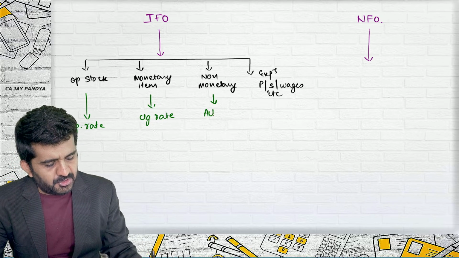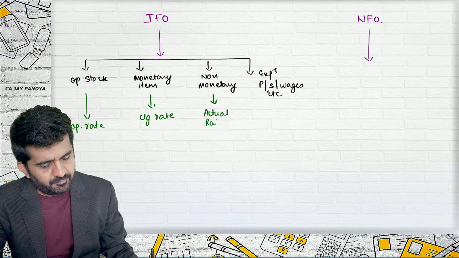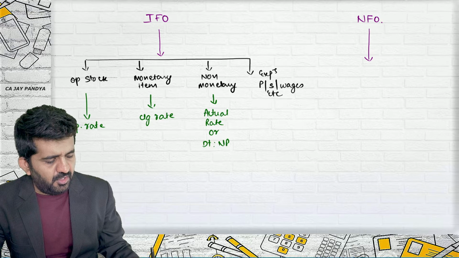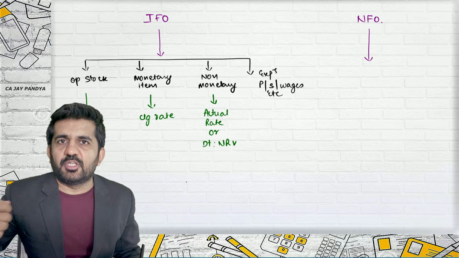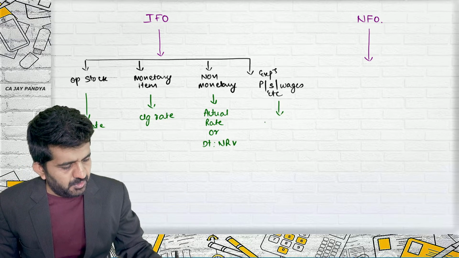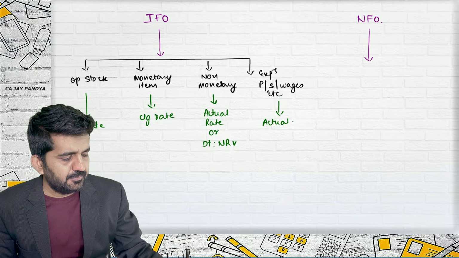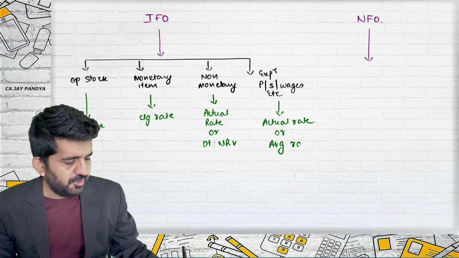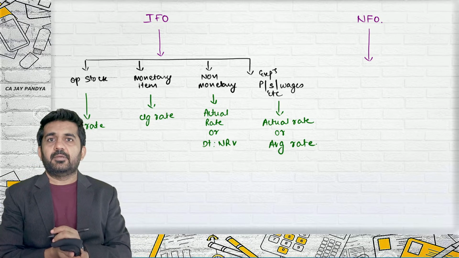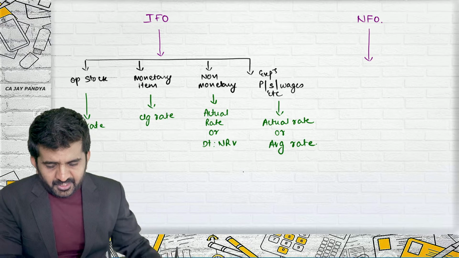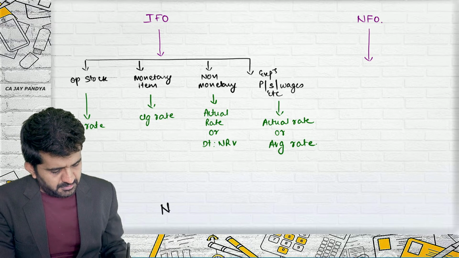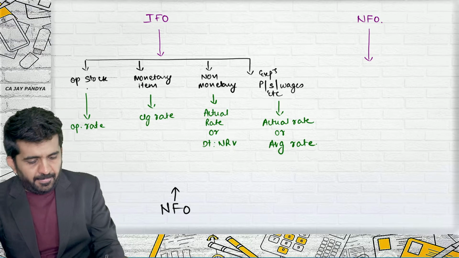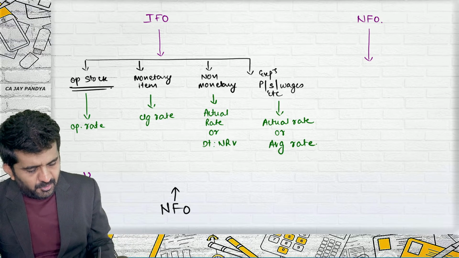Non-monetary item, actual rate or rate as on the date of NRV. This will be actual rate, or, if they are non-integral foreign operations, then what? Opening stock will be valued at opening rate.